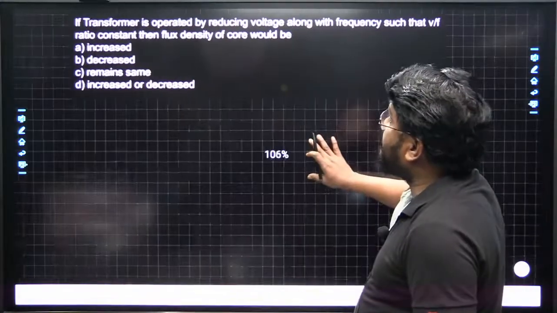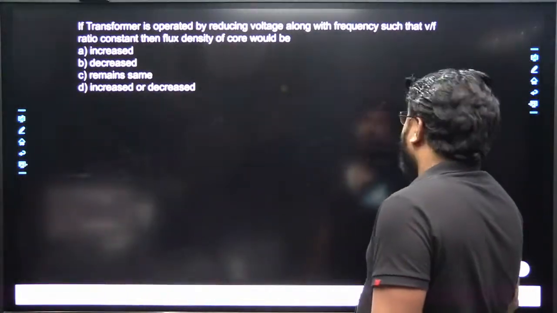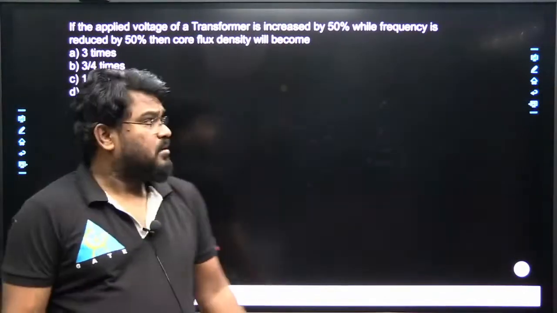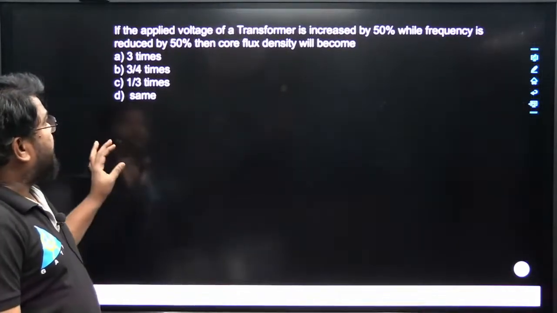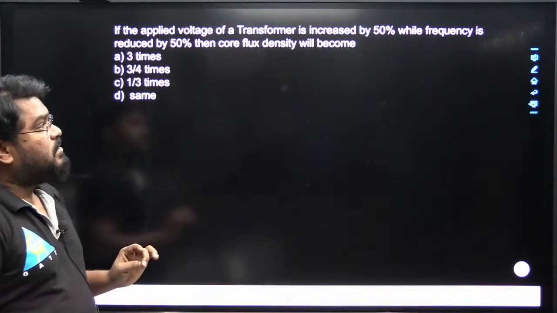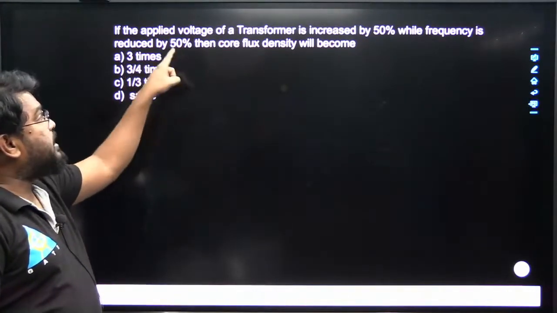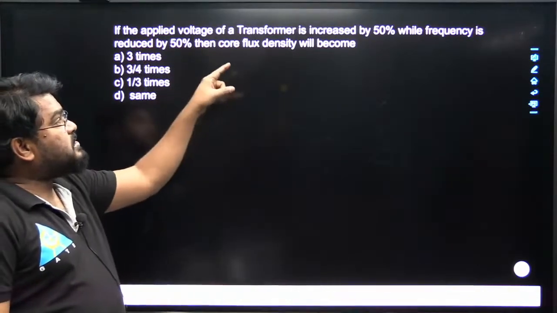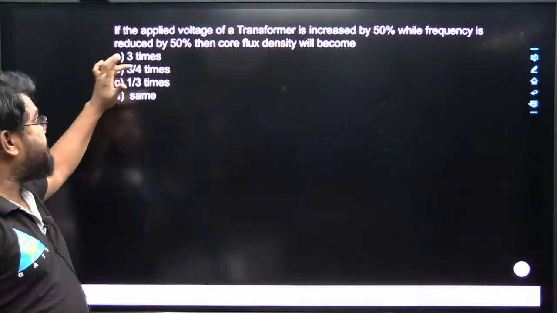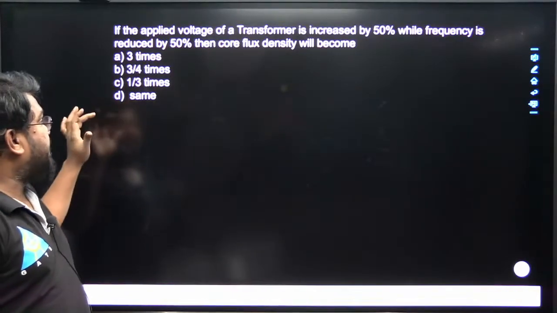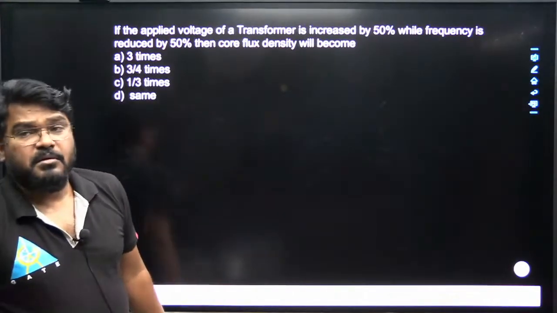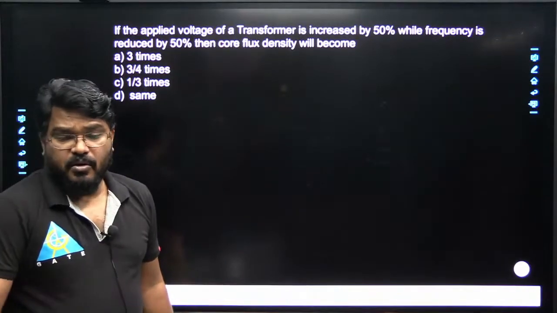Next, solve this question. If applied voltage of the transformer is increased by 50% while frequency is reduced by 50%, then the core flux density of the core will become: option A, 3 times; option B, 3 by 4 times; option C, 1 by 3 times; and option D, remains same. Now tell me the answer.